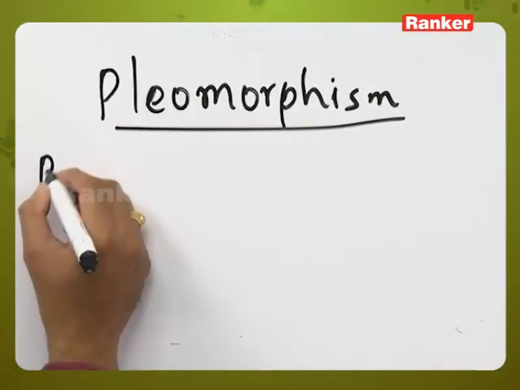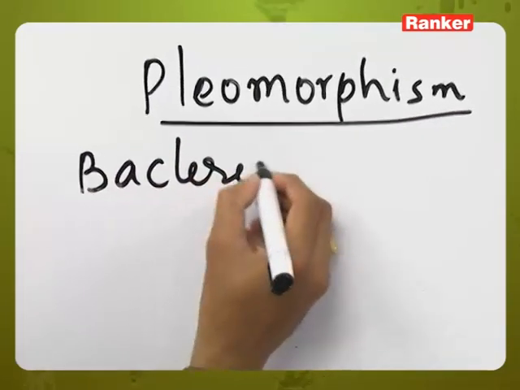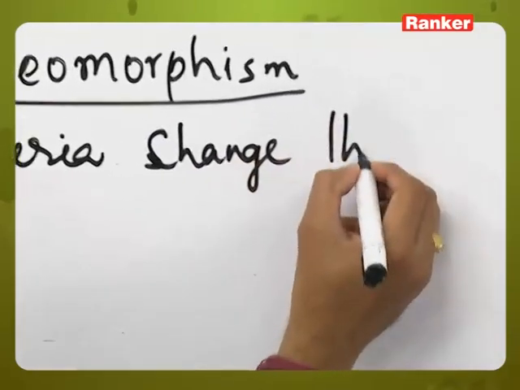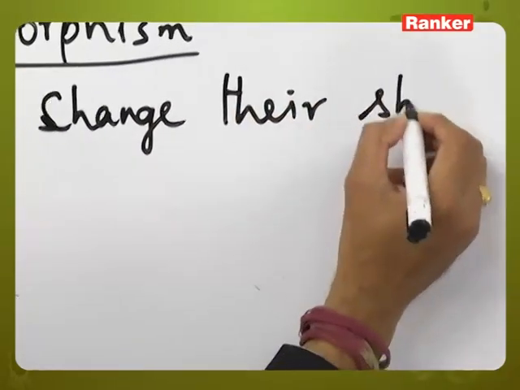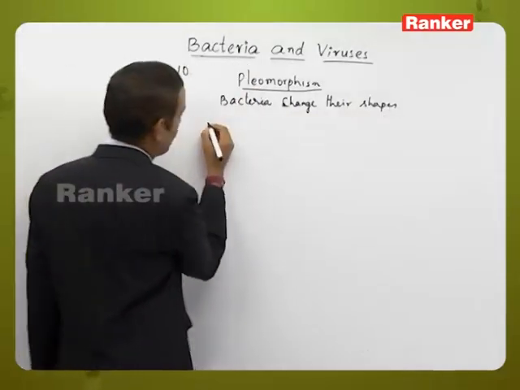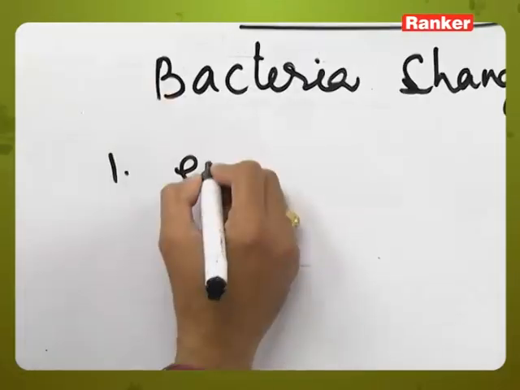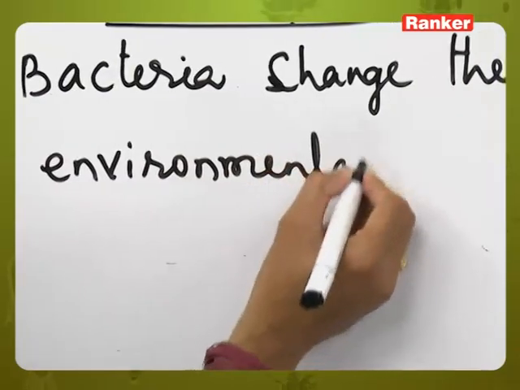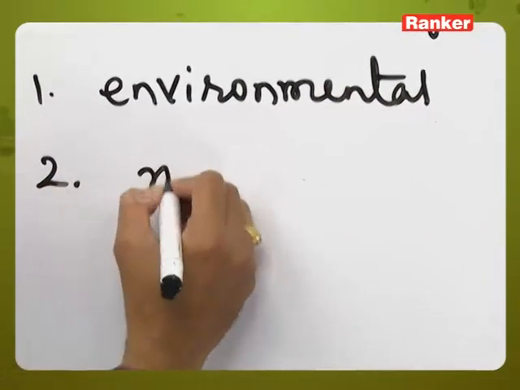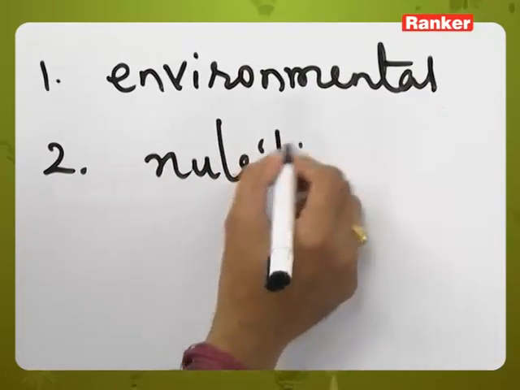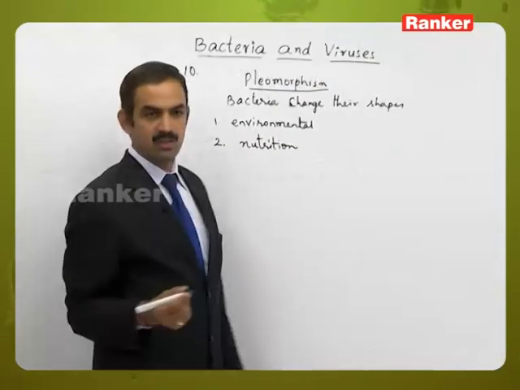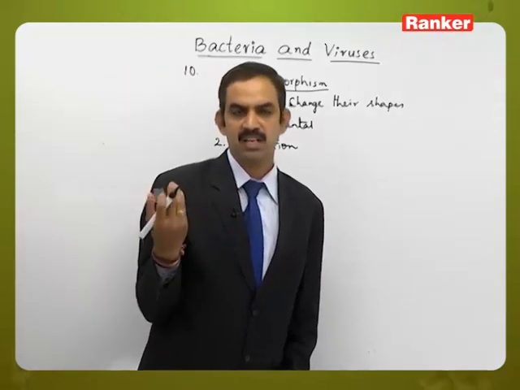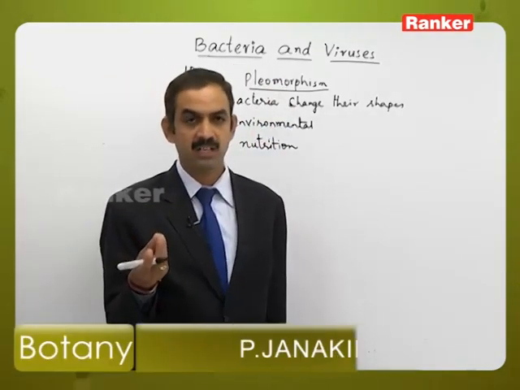So here some bacteria change their shapes depending upon two reasons. One is the environment in which they are existing. Second is the type of nutrition that is available to them. Sometimes they may have rod shape, may be converted into a chain of rod shaped bacteria.